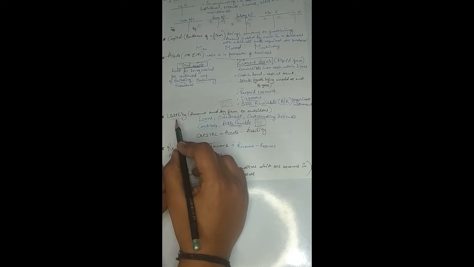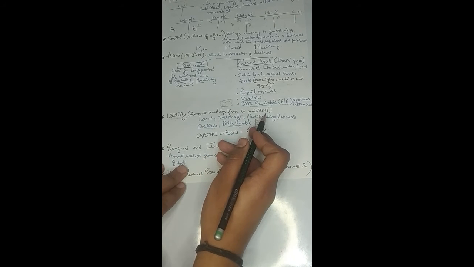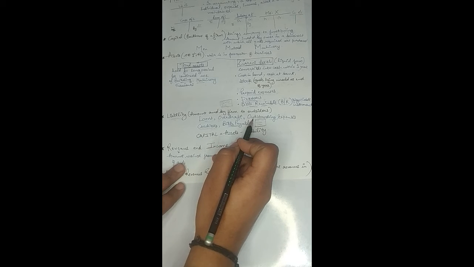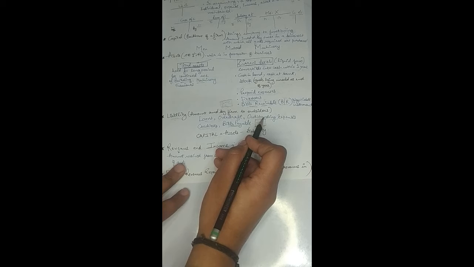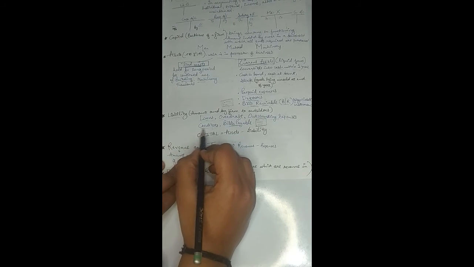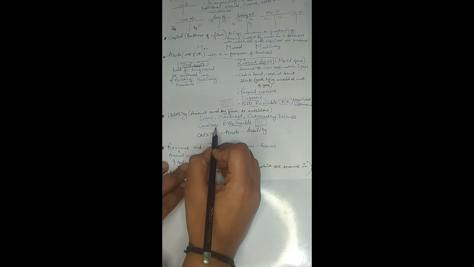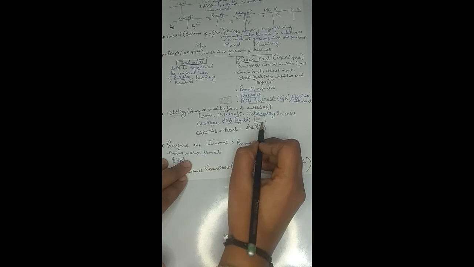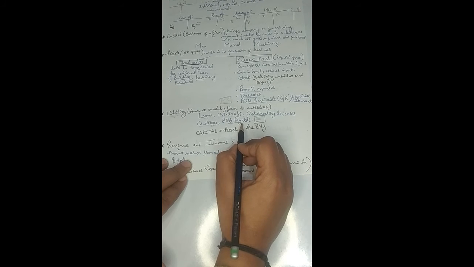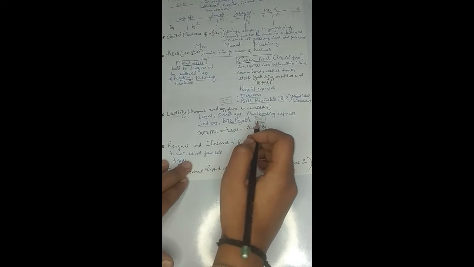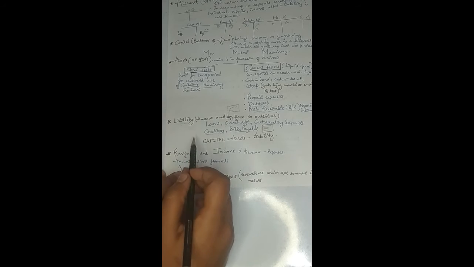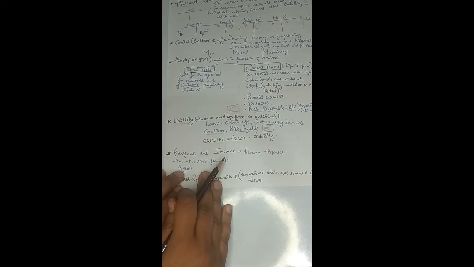So liability is the amount which is owed by the firm to the outsiders, whether it is in the form of loans or overdraft taken from the bank, or the expenses which have not been paid, which are lying due, which are required to be paid by the firm in the coming year. Creditors from whom the material has been purchased but the amount has not been paid. And again the bills payable, which shows that the firm owes a certain amount of money to an entity. Okay, so till now we have discussed assets and liabilities. Assets are the things which are in the possession of the business, and liabilities are the amounts which are owed by the firm to the outsiders.